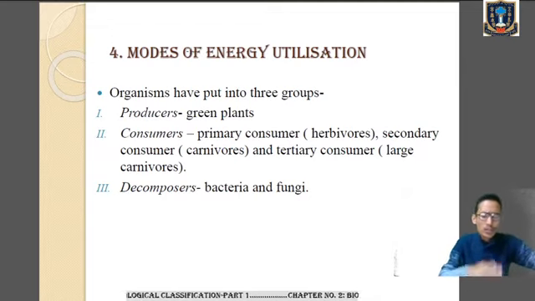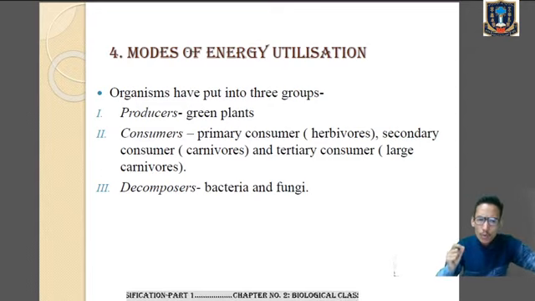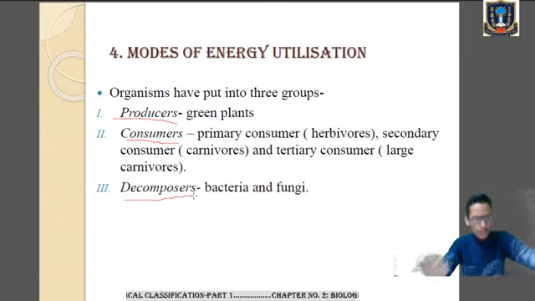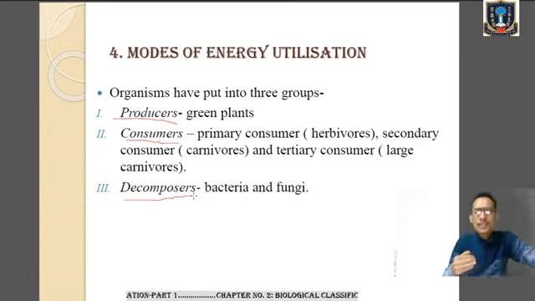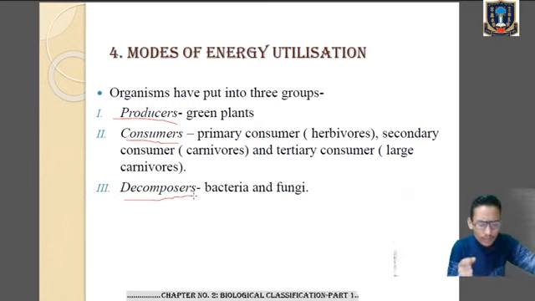Clear? So on the basis of energy utilization, organisms can be put into three groups. What are those three groups? First one is producer. I'll discuss one by one. Then we have got consumer. Then we have got decomposer. So this particular grouping has been done on the basis of energy utilization. So what do you mean by producer? The green plants are called producers.